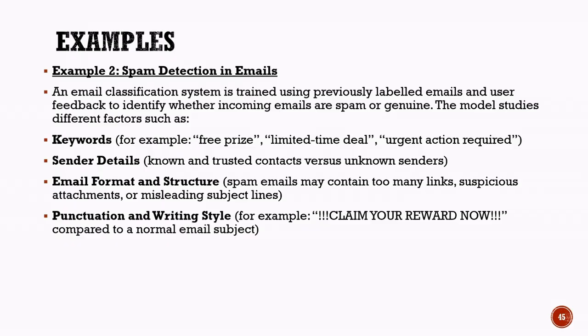Spam emails often contain excessive links, suspicious attachments, or misleading subject lines. The model also analyzes punctuation and writing style. For example, messages containing excessive capital letters, repeated exclamation marks, or overly promotional language may indicate spam.